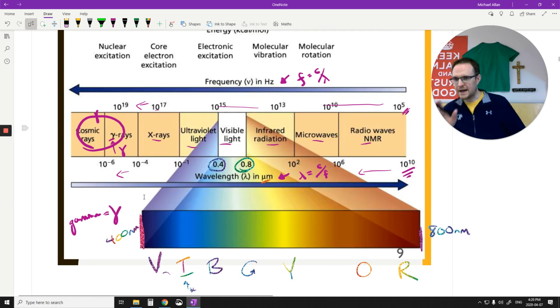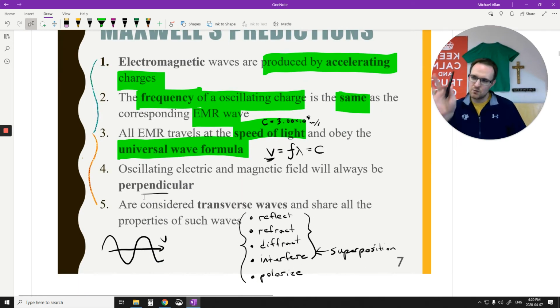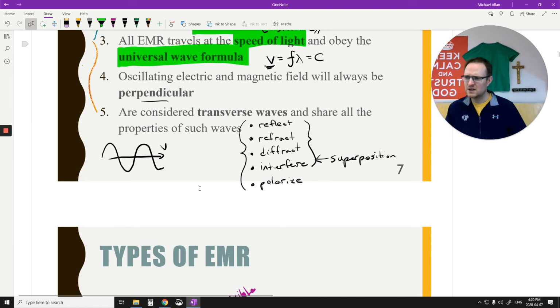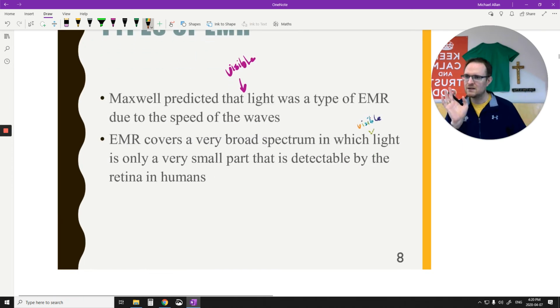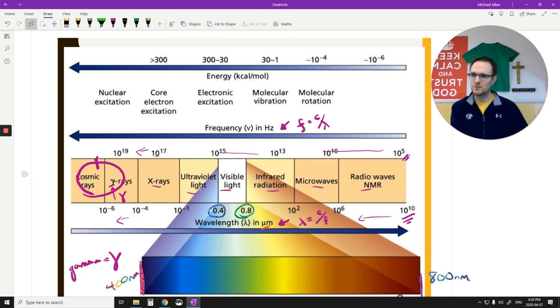Okay, so just to recap. If I go back up here, you have to know generally what Maxwell's 5 predictions are. I'm not just going to ask you straight out to write all 5 predictions. You have to generally know the properties of a transverse wave: reflect, refract, diffract, interfere, polarize. And you have to know the ordering of the EMR spectrum from radio waves all the way down to gamma rays.